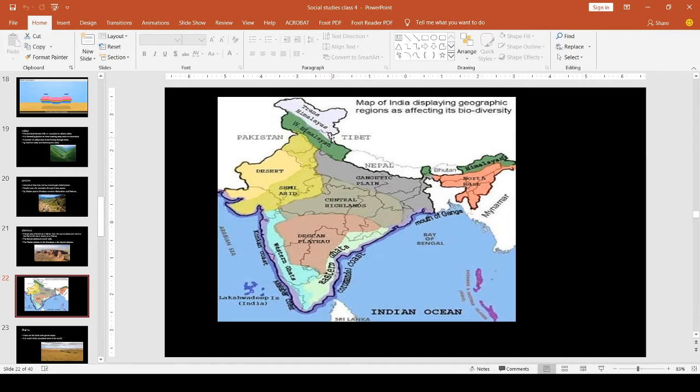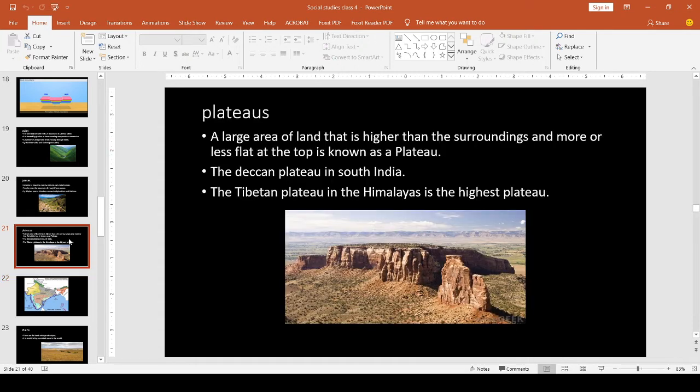Why is the Tibetan Plateau called the roof of the world? Because it is the highest plateau in the world. It is located here, in the north. So, examples of plateaus: the Deccan Plateau in South India and the Tibetan Plateau in the Himalayas, which is the highest plateau.